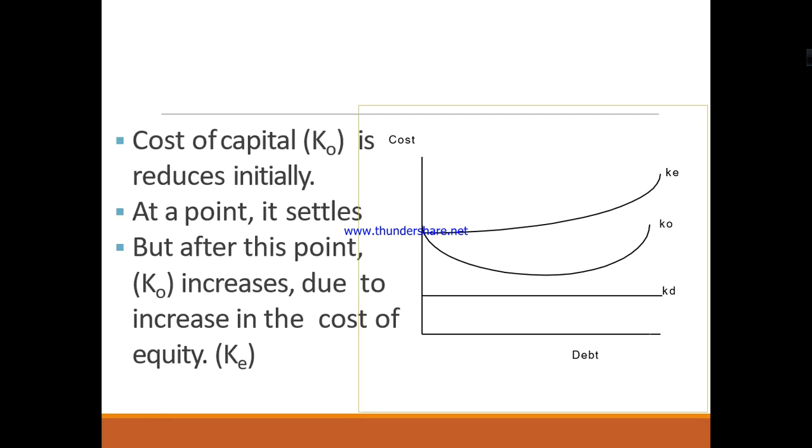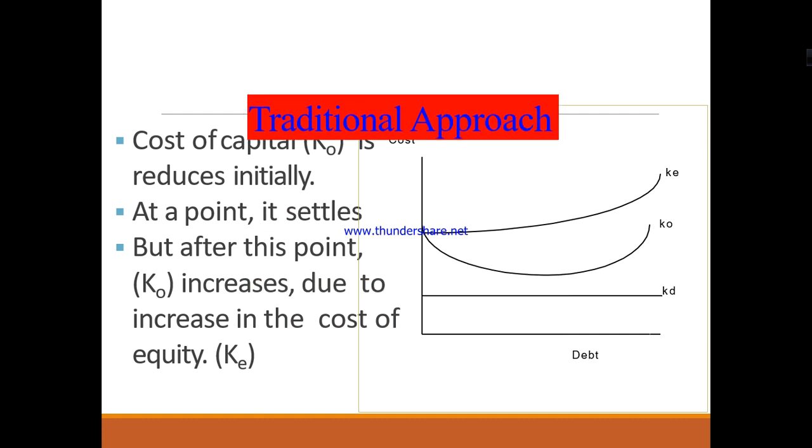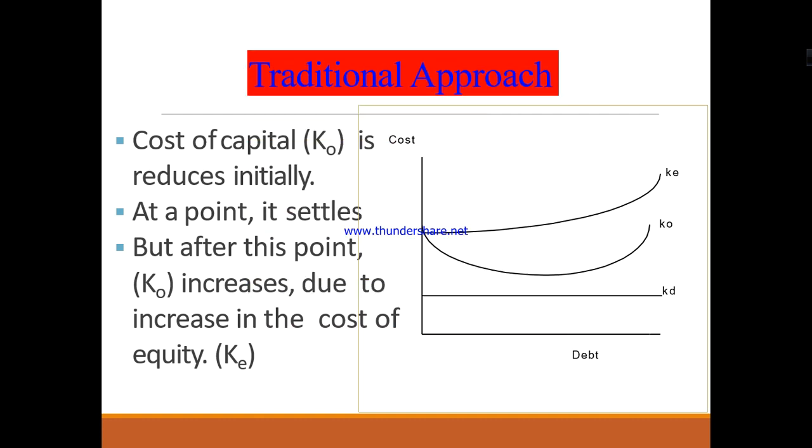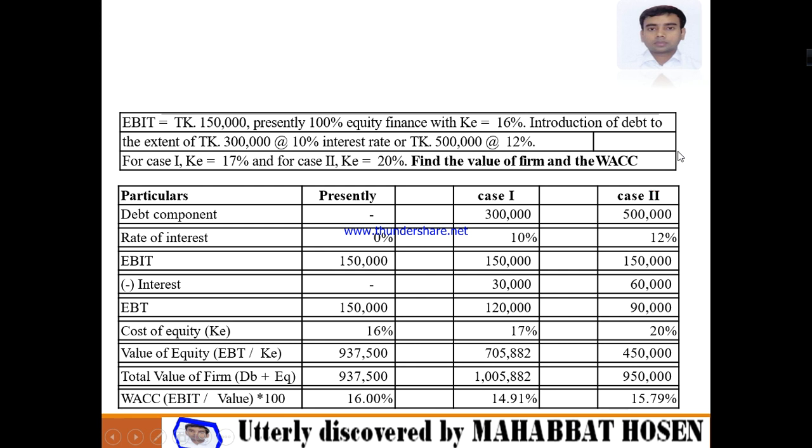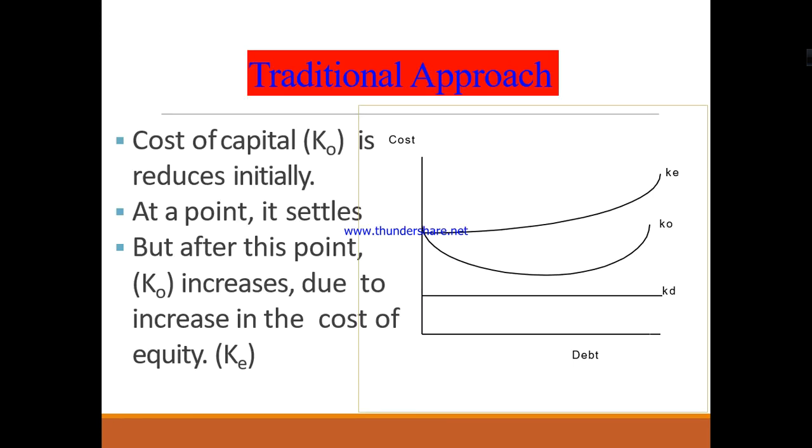Okay. So now there is a graphical presentation in front of you. In the case of the traditional approach, the cost of capital KO reduces initially, but after this point KO increases, due to the increase in the cost of equity. As the cost of equity increases, this is why.